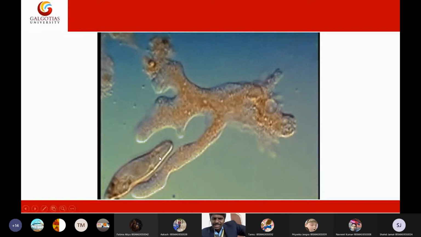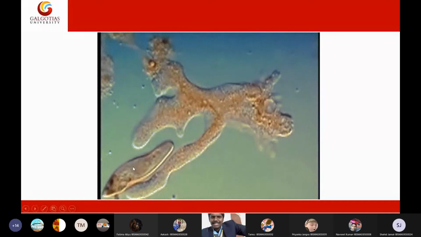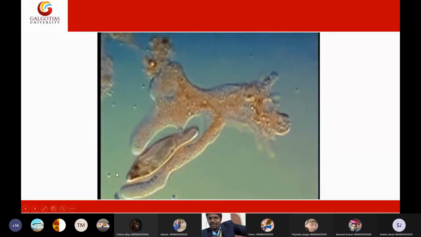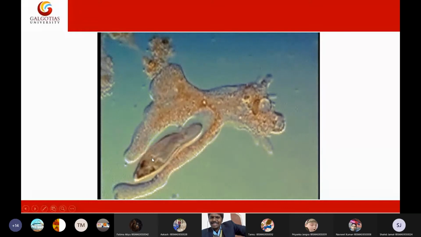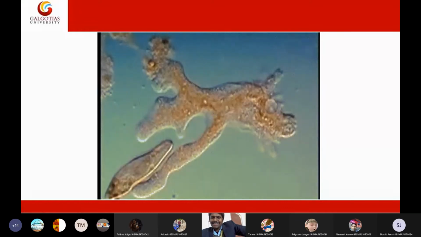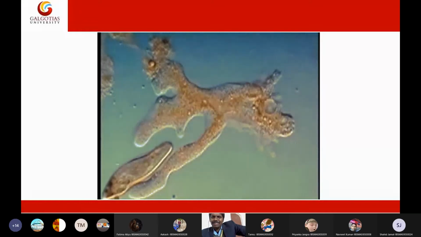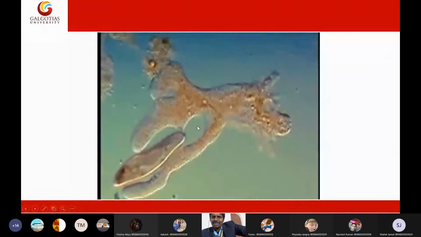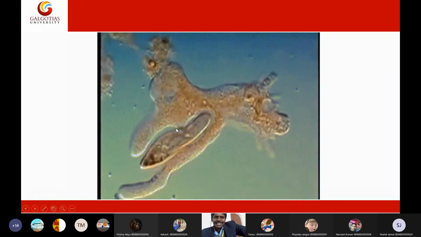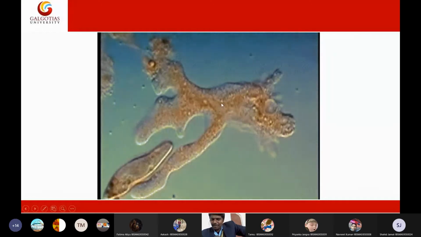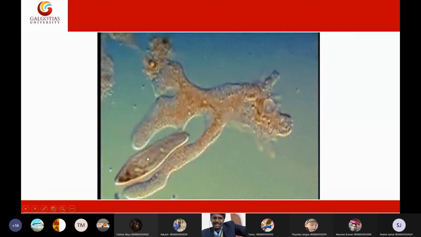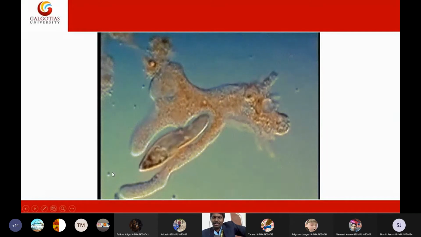Then you can also see here a sporozoid, a coccidia, attacking the ciliate. So everyone, life is all about survival. It is all about feeding on someone. So here you can see 3 types: an amoeba, a ciliate, and a sporozoid or coccidia.